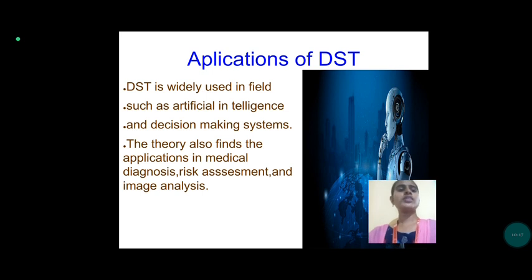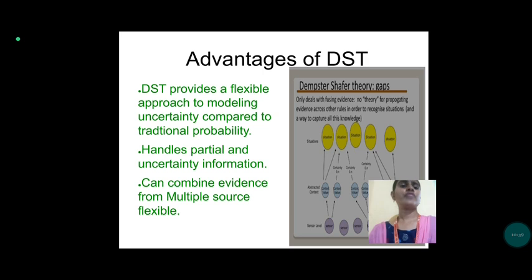Then next, applications of the Dempster-Shafer theory. It is mainly used in artificial intelligence and decision making systems. This theory is also found in image analysis, medical diagnosis and risk assessment. Then next, we will discuss the advantages. Dempster-Shafer theory provides a flexible approach to modeling uncertainty compared to traditional probability. It handles partial and uncertain information, and can combine evidence from multiple sources.